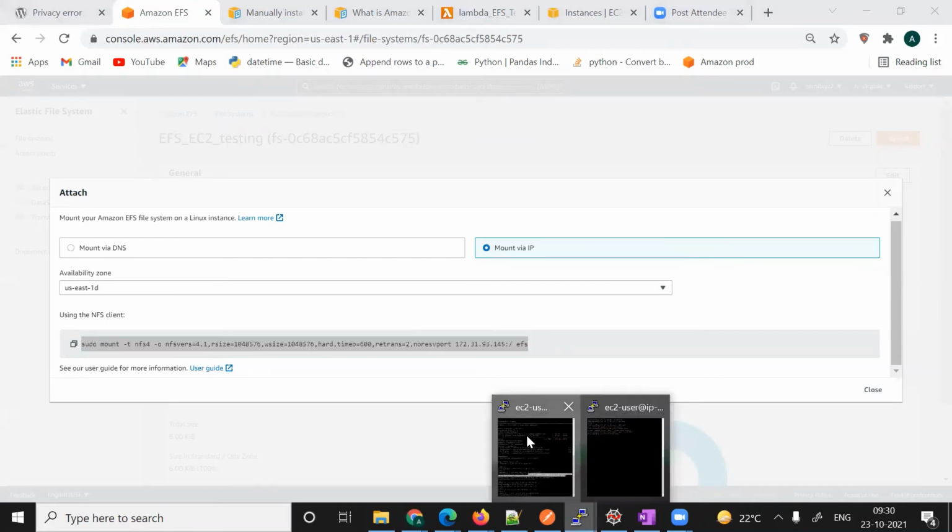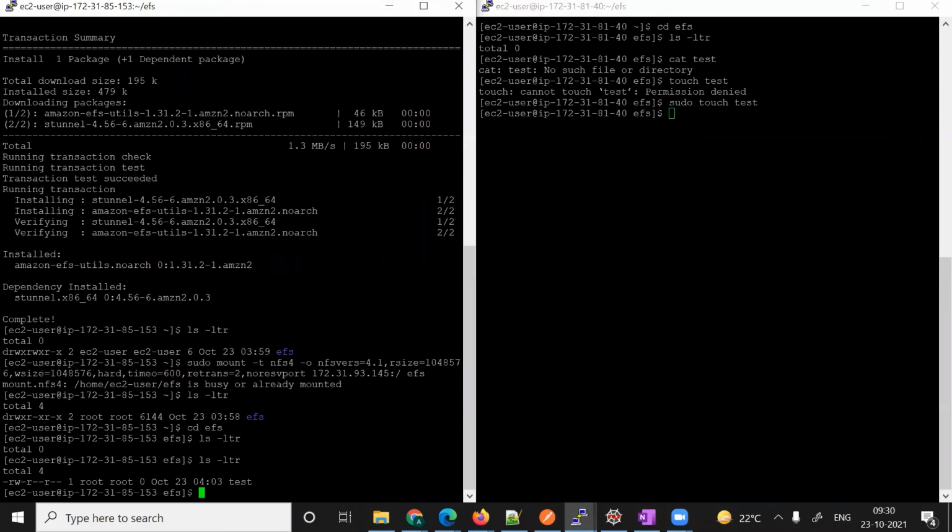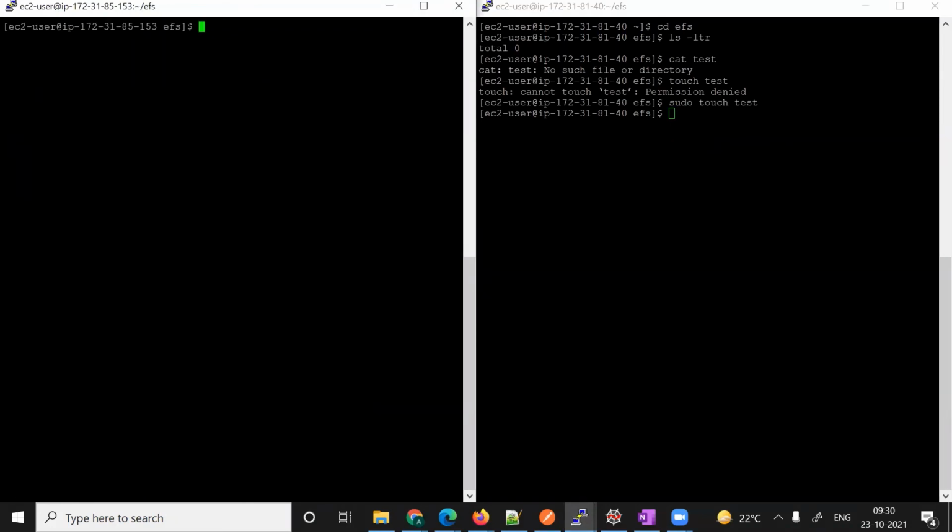It will be mounted. So now you can see, once you mount this one, let's see here. This is the server. So I will put some content here. So vi test. Okay, write there, my EFS testing. Okay, save with the colon wq command. So I've written some content in this file from this server.